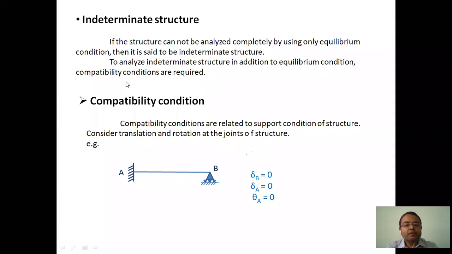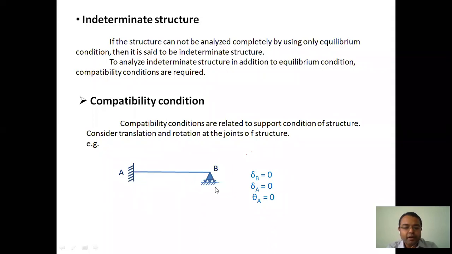So now come to the compatibility conditions. Compatibility conditions are related to the support conditions of the structure. Consider the translation and rotation at the joints of the structure. That means we are going to find out the compatibility conditions for that structure. For example, I'm going to consider here a propped cantilever.